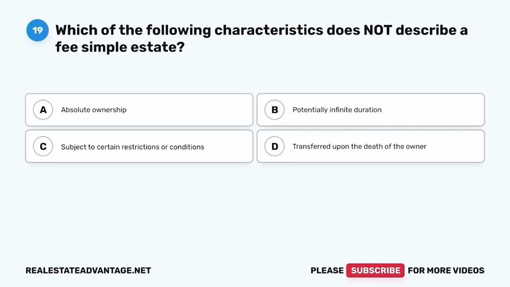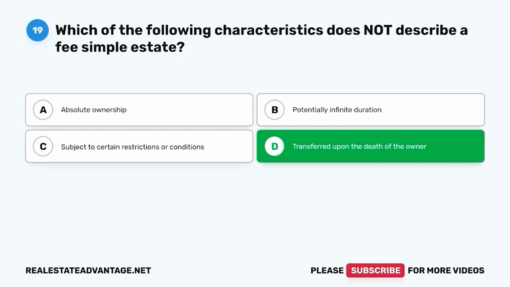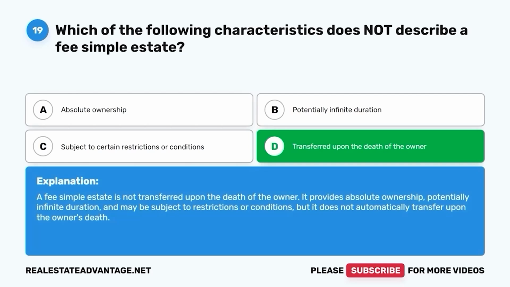A. Absolute ownership. B. Potentially infinite duration. C. Subject to certain restrictions or conditions. D. Transferred upon the death of the owner. The correct answer is D. Transferred upon the death of the owner. A fee simple estate is not transferred upon the death of the owner. It provides absolute ownership, potentially infinite duration, and may be subject to restrictions or conditions, but it does not automatically transfer upon the owner's death.